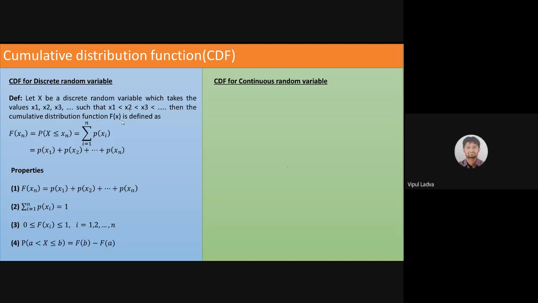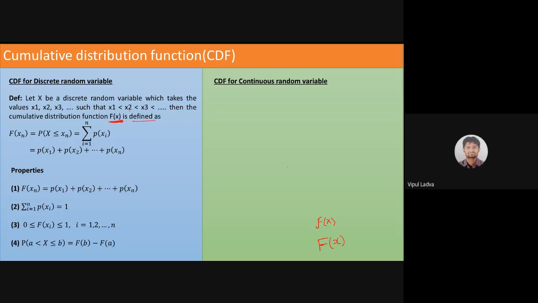Now observe the notation, and we need to take care about this notation. I'm using the notation capital F of x. This is the standard notation. Earlier we were using the small f of x for the frequency, for the probability function. Now for the cumulative distribution function, I will use capital F of x. So take care about both these notations. This will not work otherwise. For the cumulative distribution function, our notation will be capital F of x.